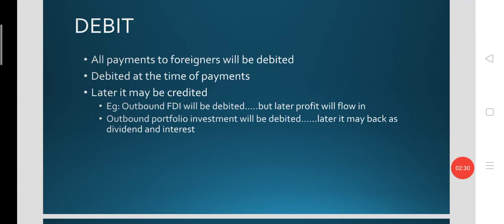At the same time, all payments will be debited. All payments to the foreign residents, foreign countries, foreign government, foreign institutions, foreign businesses will be debited in the BOP's account of a country. So it will be debited exactly at the time of payment. Later that may be credited, doesn't matter. It will be debited at the time of the payment.